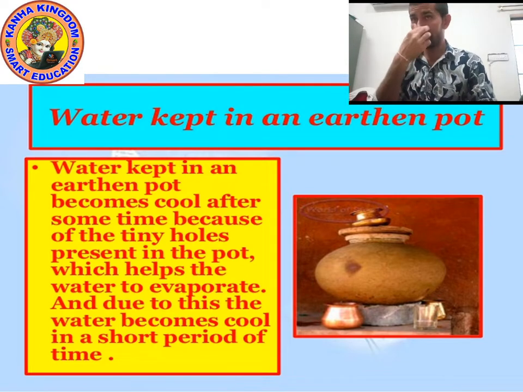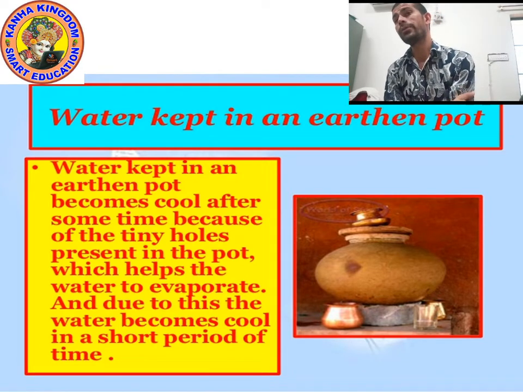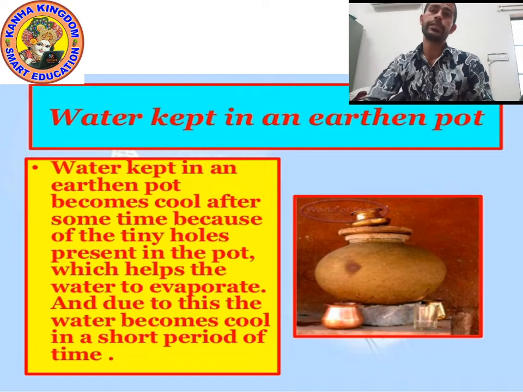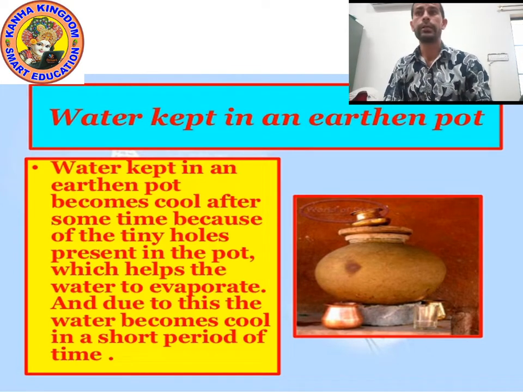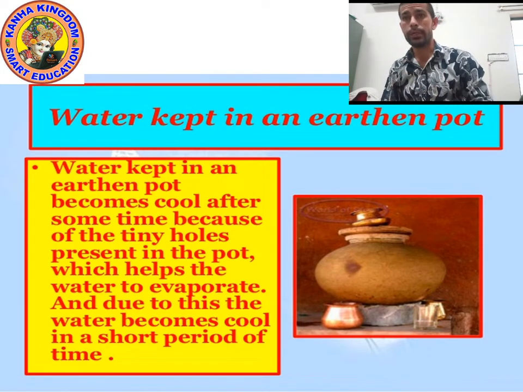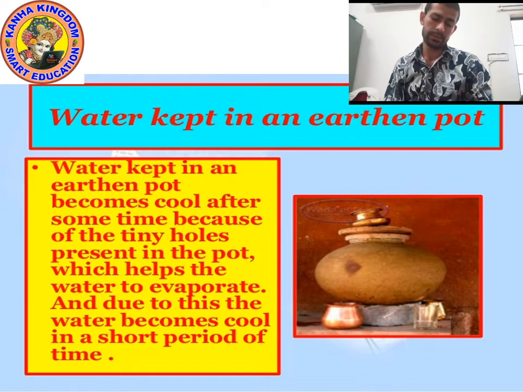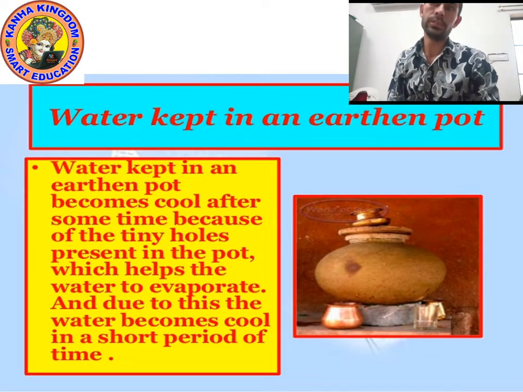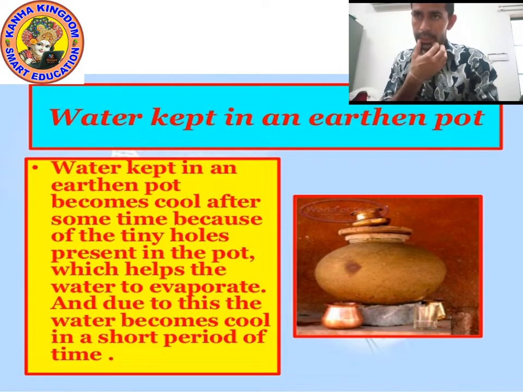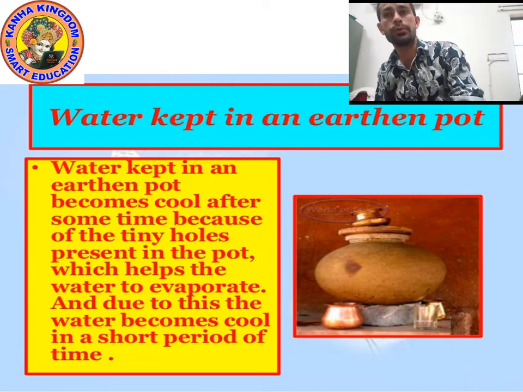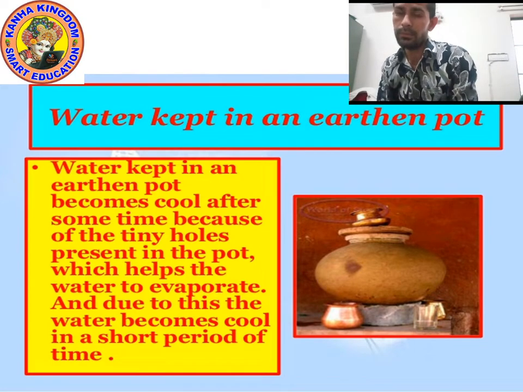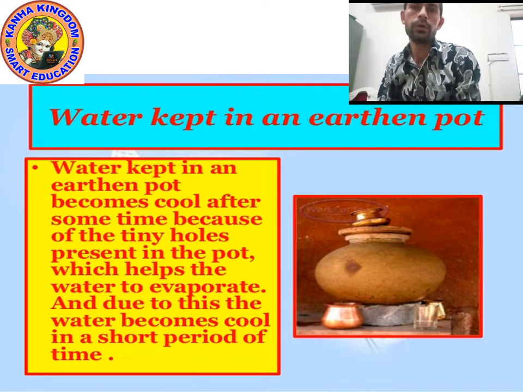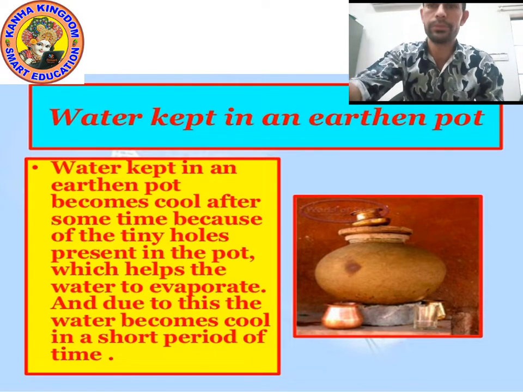Water kept in an earthen pot becomes cool after some time, because of the tiny holes present in the pot, which help the water to evaporate. Due to this, the water becomes cool in a short period of time. Understood? Now let's move on to the next point.